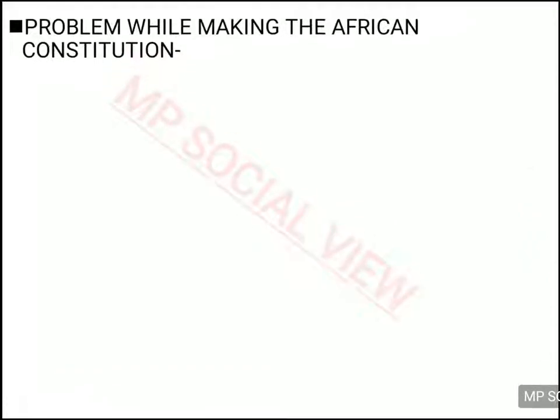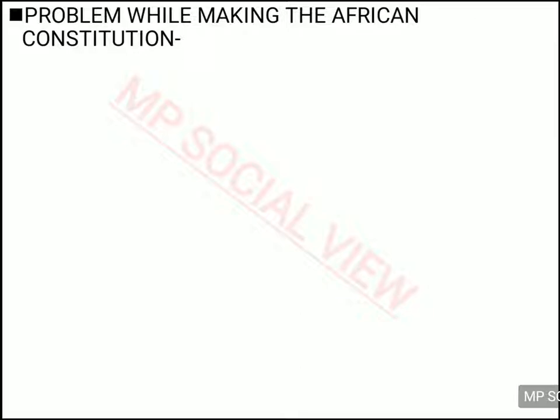So when they got independence, when they wanted to establish a democratic country and they were writing the constitution, they faced many problems while writing the constitution. So let us discuss what problems they faced.